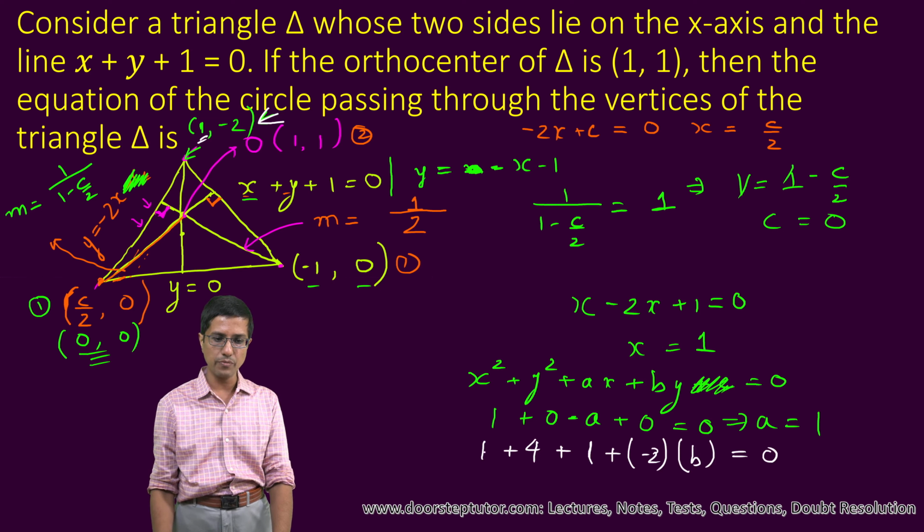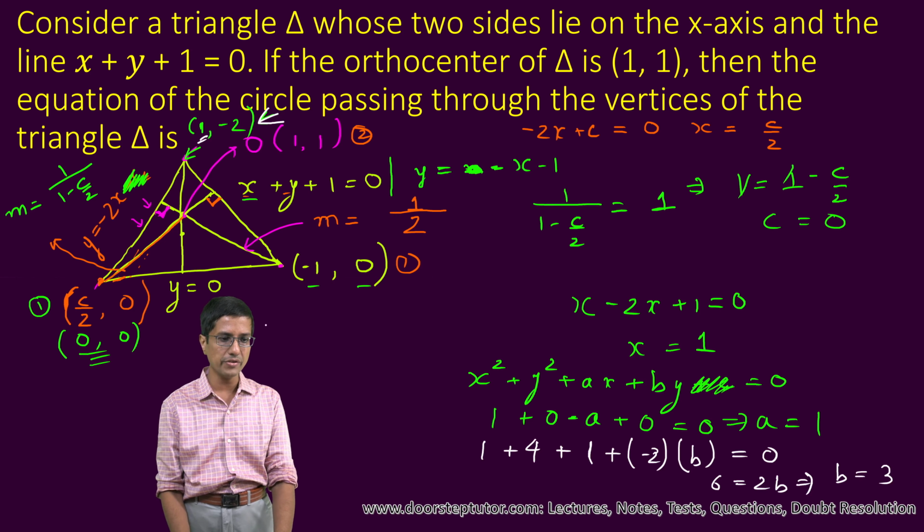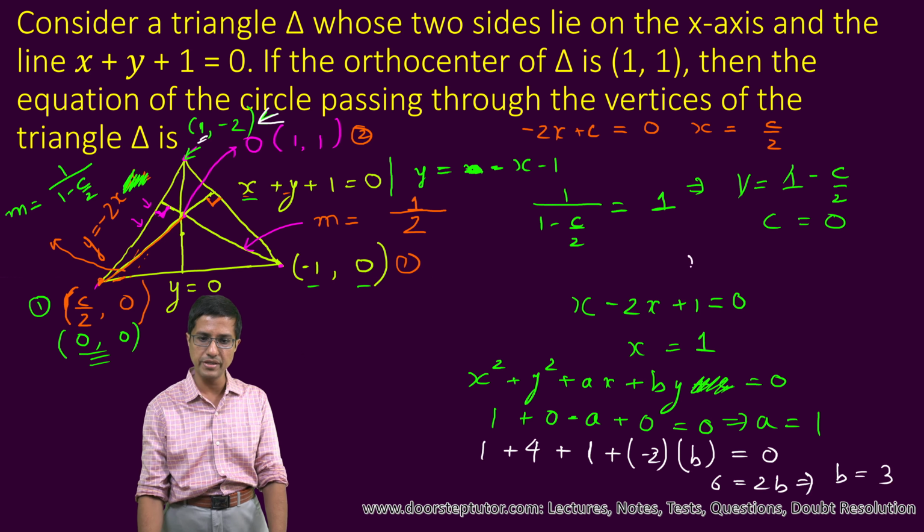Now this is 4 plus 1 plus 1, this is 6, equal to 2b, which implies that b is equal to 3.